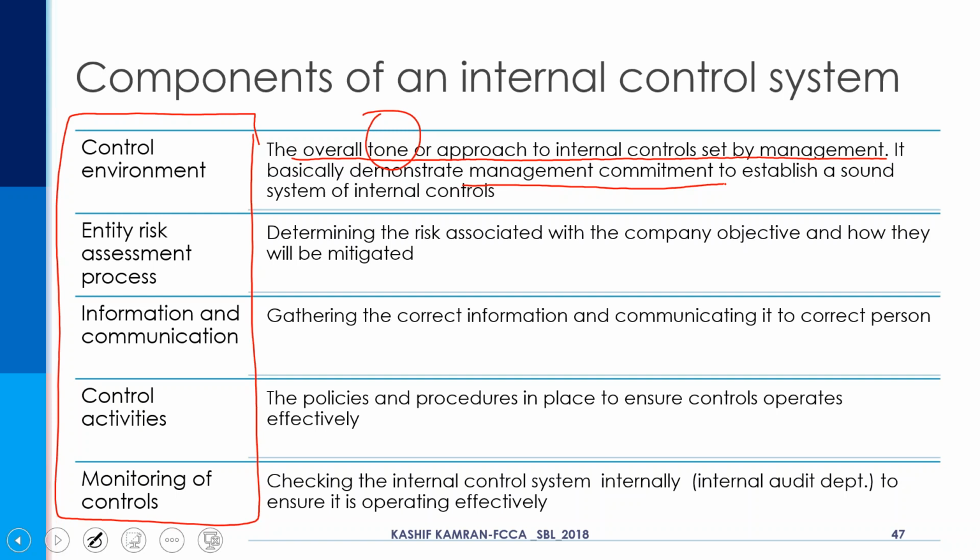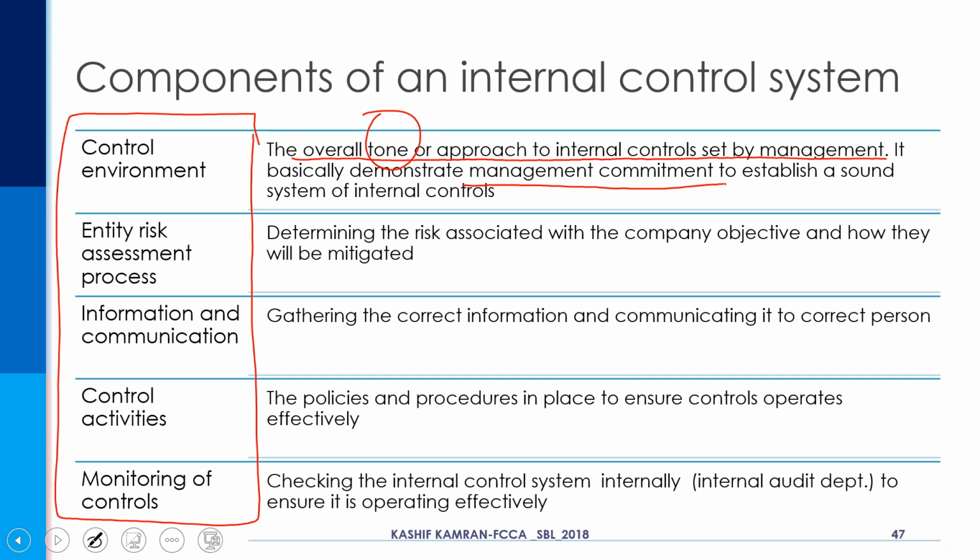And yes, many organizations do perceive internal controls as a benefit rather than a cost. So the perception of the management, the tone of the management, will vary from one organization to another, particularly from a listed company to a non-listed company, and more importantly, a family business.